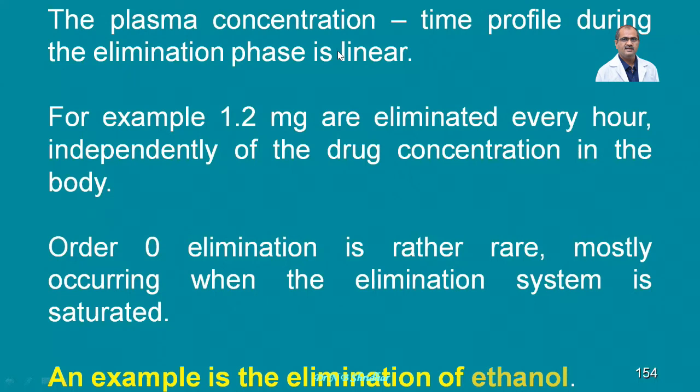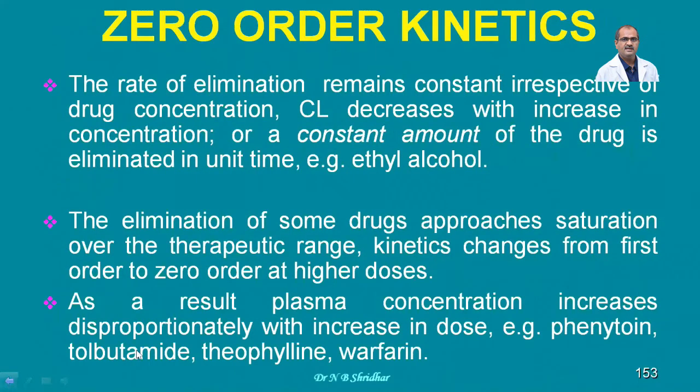Zero order elimination is rather rare, occurring mostly when the elimination system is saturated. So zero order kinetic is followed by only a few drugs, like the examples given here. The most important drug which undergoes zero order kinetic is ethyl alcohol, so please remember alcohol. The other drugs are phenytoin, an anticonvulsant agent; tolbutamide; theophylline, which is a bronchodilator; and warfarin, a blood thinning agent.